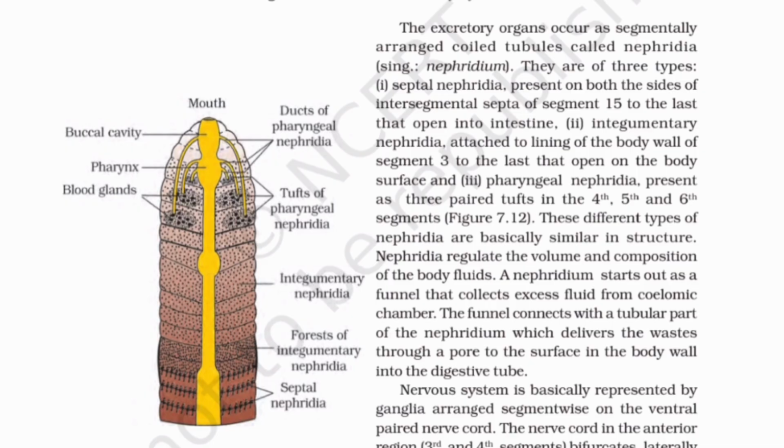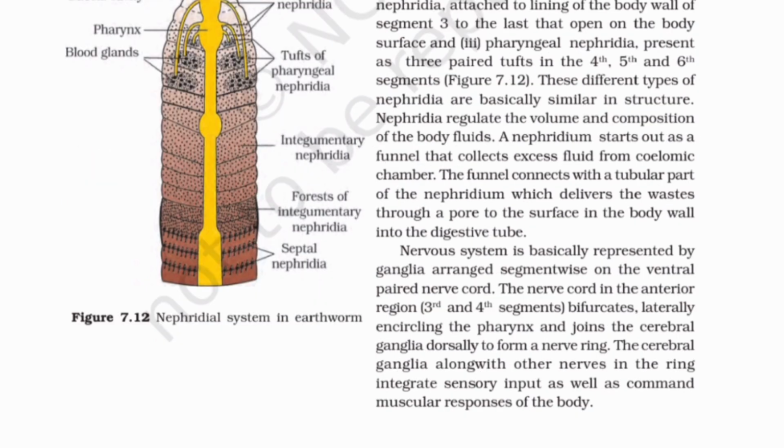The nervous system is basically represented by ganglia arranged segment-wise on the ventral paired nerve cord. The nerve cord in the anterior region, in the 3rd and 4th segments, bifurcates laterally, encircling the pharynx and joins the cerebral ganglia dorsally to form a nerve ring. The cerebral ganglia along with other nerves in the ring integrate sensory input as well as command muscular responses of the body.